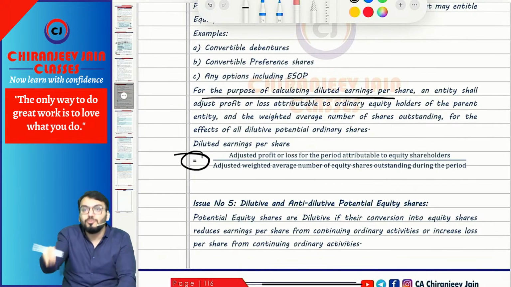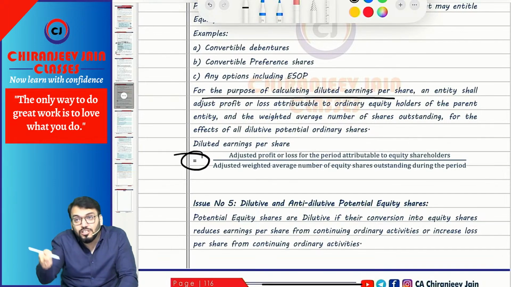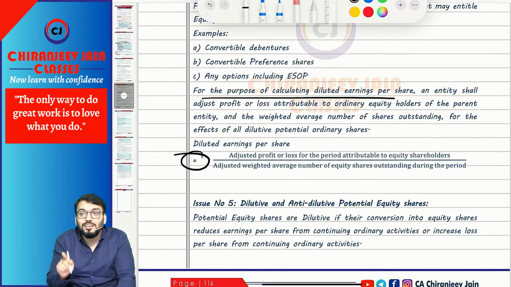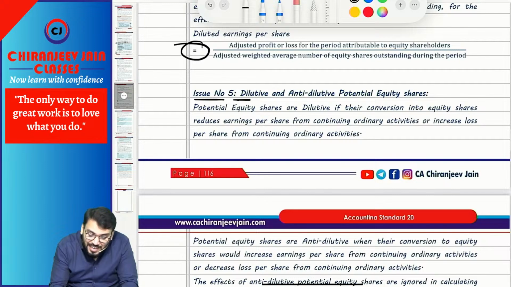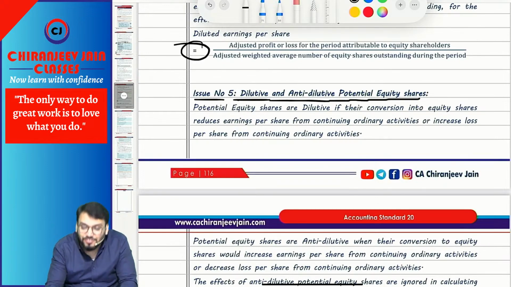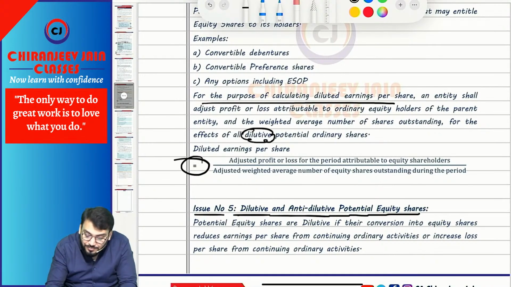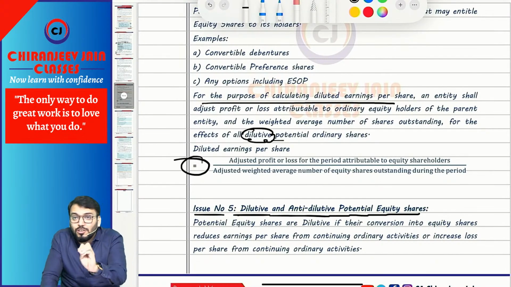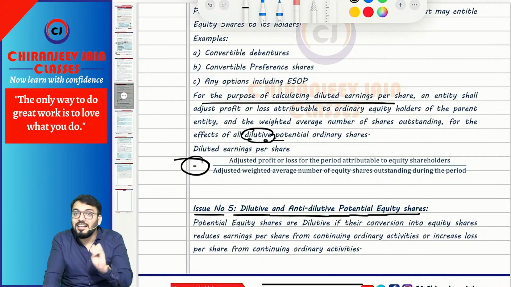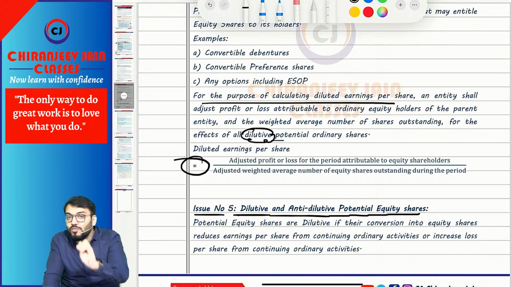So we should adjust the numerator and denominator with the effect of dilutive potential equity shares. Only dilutive potential equity shares should be considered. Any anti-dilutive potential equity shares should not be considered. They should be ignored for the purpose of calculation of diluted earning per share. Do you remember? Correct.